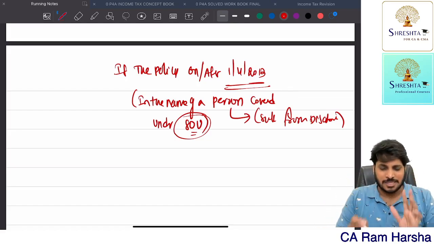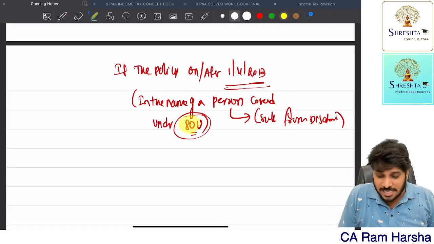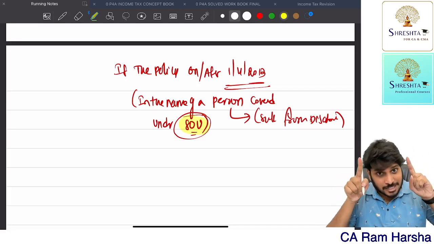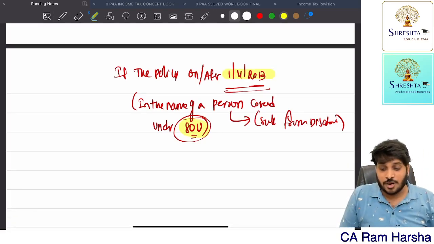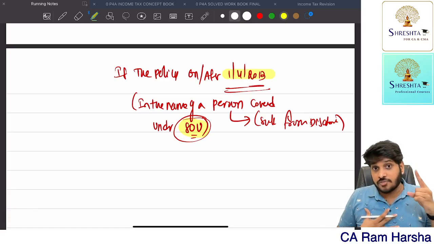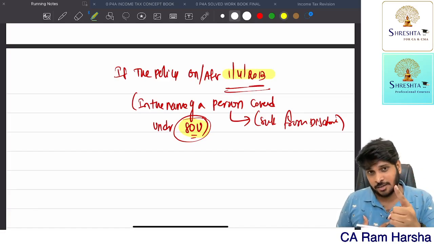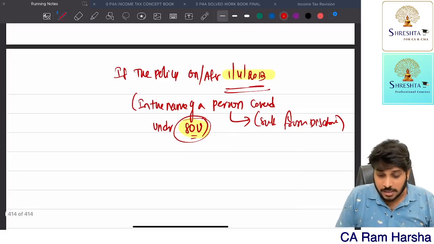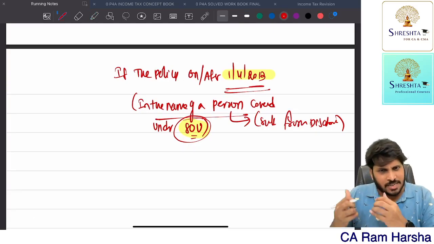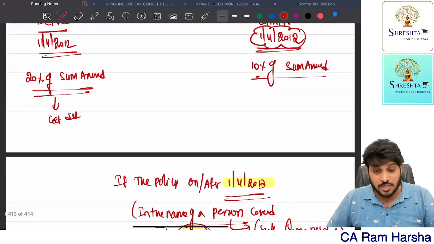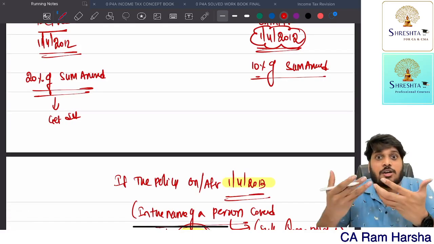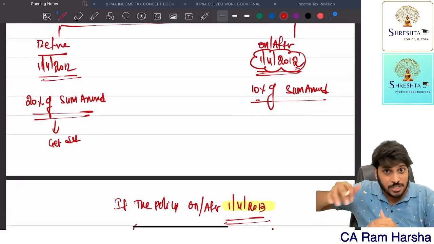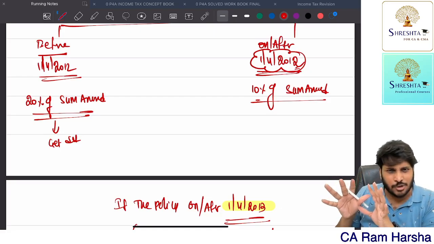Getting it? So if a person is suffering from a disability mentioned under 80U takes an insurance policy in his name on or after 1st April 2013, remember: if this person with disability takes an insurance policy before 1/4/2013 but on or after 2012, for him it is 10% of sum assured only.